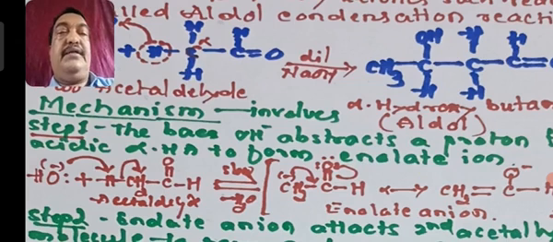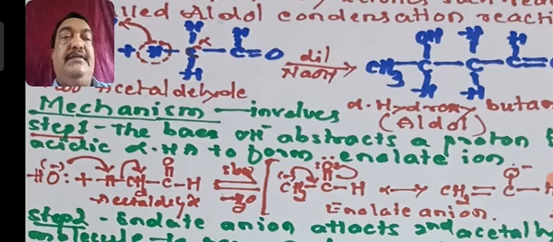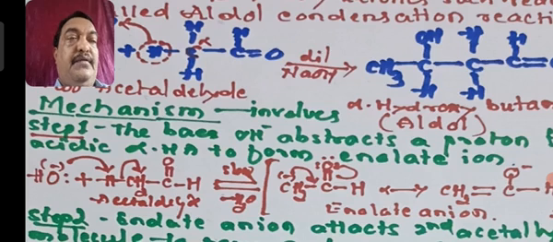steps for aldol condensation. Now you can see the first aldehyde molecule, that is CH3 C double bond O H, when it comes in contact with your NaOH, on ionization gives Na plus and OH minus, and here OH minus will act as a nucleophile. Remember, OH minus acts as a nucleophile, and this OH minus moves towards the hydrogen of the first aldehyde molecule and eliminates it as water, and this is a slow step of the reaction.